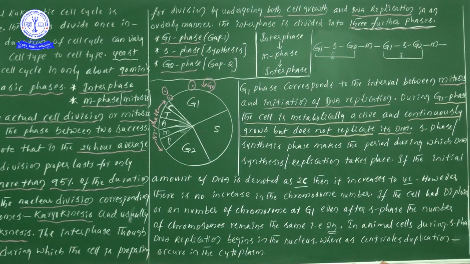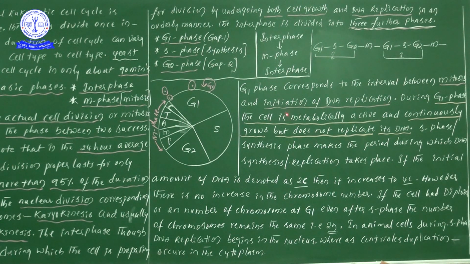Suppose you take the cell cycle. From our knowledge point of view, the cell cycle can be divided into 2 basic phases. One is interphase and one more is M phase. So first of all, if the cell is going to divide, what is the process that takes place? Interphase, then M phase, then again interphase, again M phase.